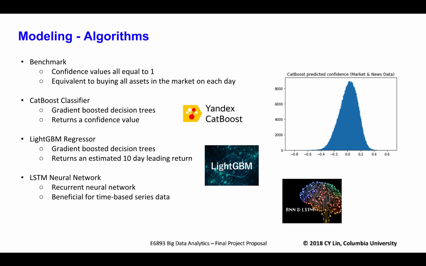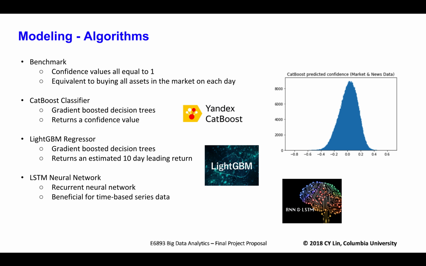Then we decided to train 1 classifier, 1 regression model, and 1 neural network. For the classifier, we used the CatBoost model. This is a gradient-boosted decision tree classifier that excels with categorical data. Even though we converted all categorical data, we still decided on the CatBoost model because of its proven speed and efficiency with large data sets.